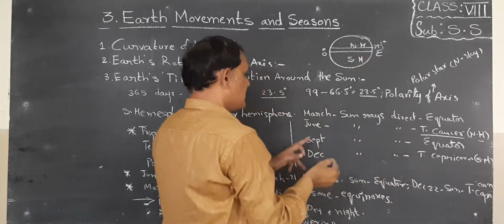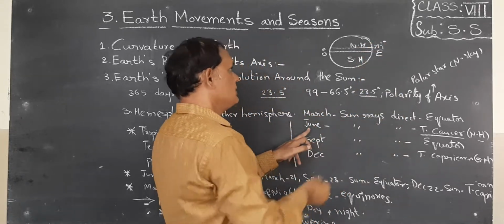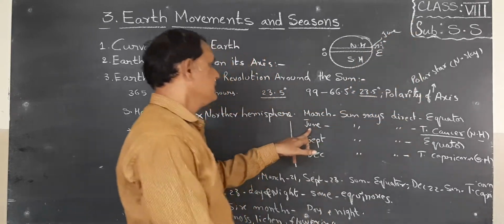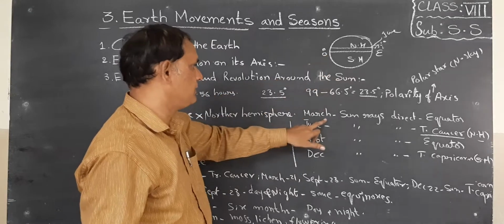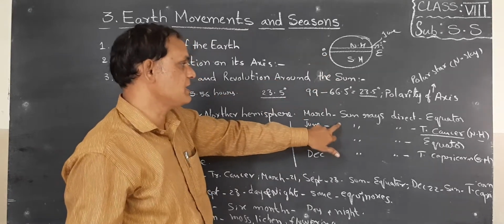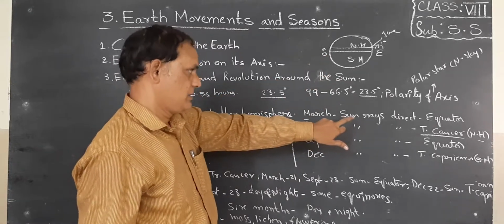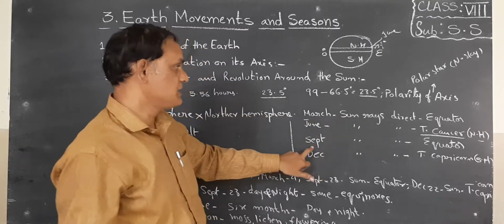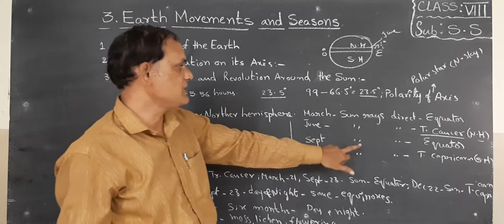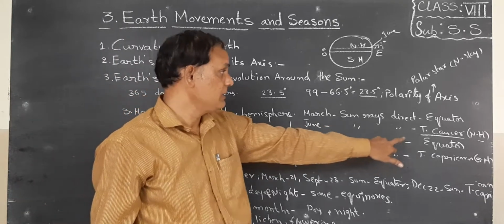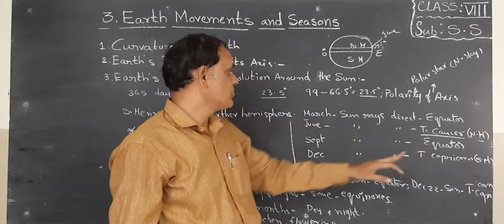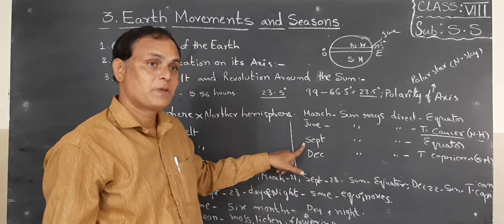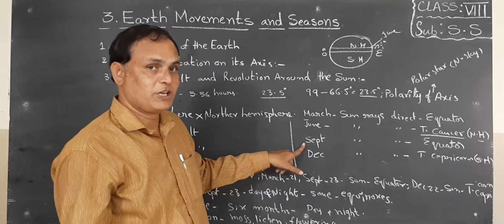In March month, sun rays directly fall upon the equator. Next one, in September, children, the sun rays again fall directly upon the equator. So here in March month and September month, the sun rays fall directly upon the equator.